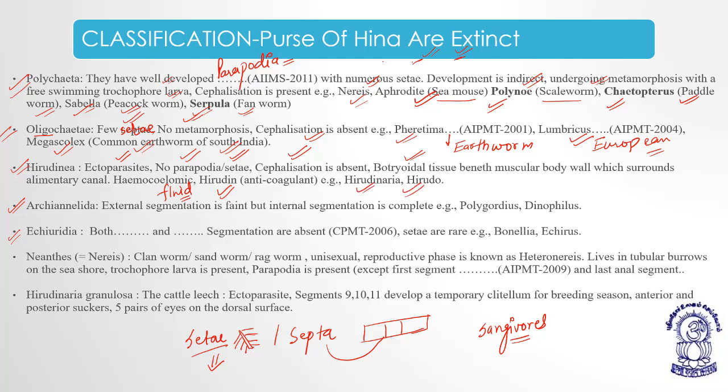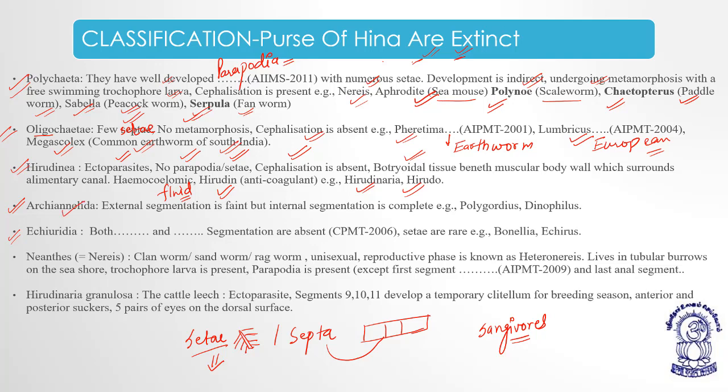Okay. So Polychaete, multiple setae. Oligochaete, few setae. Hirudinea, neither setae, no parapodia. Polychaete, cephalization is present. They show indirect development with the formation of trochophore larva. Aphrodite, sea mouse, Polynoe, scale worm, Chaetopterus, paddle worm, Sabella, peacock worm, Serpula, fan worm. Pheretima posthuma, earthworm. Lumbricus, European earthworm, and Megascolex, the common earthworm of South India.